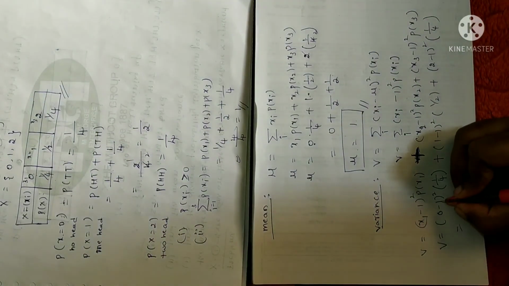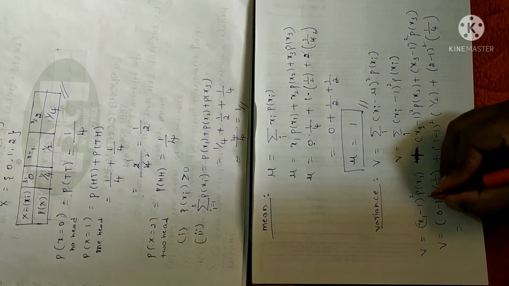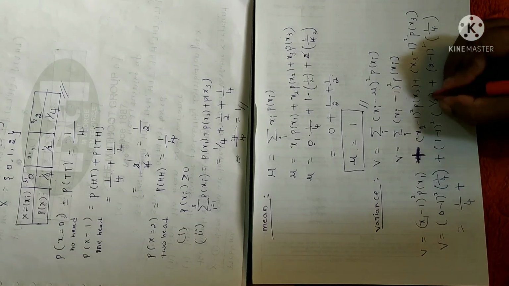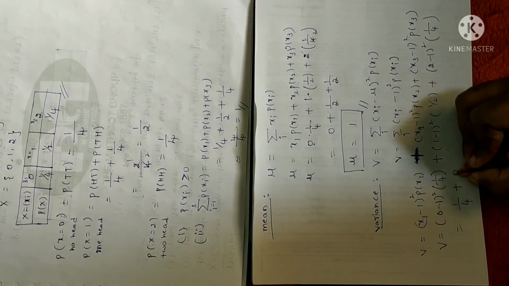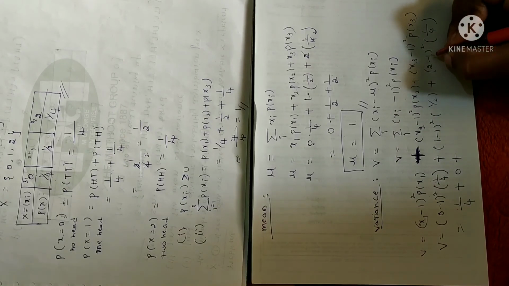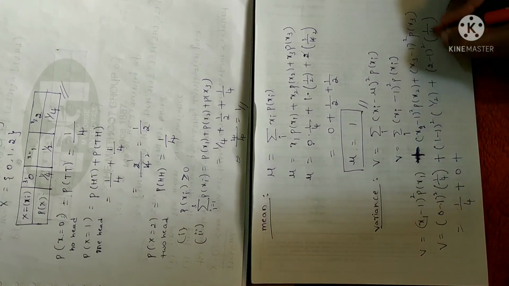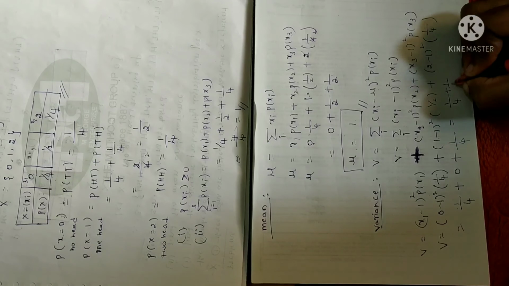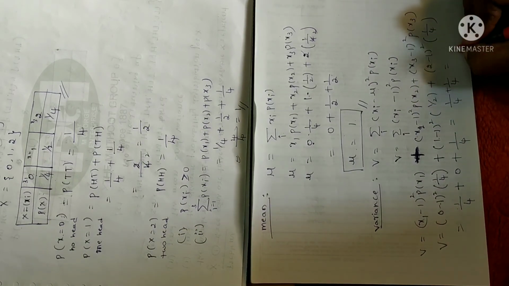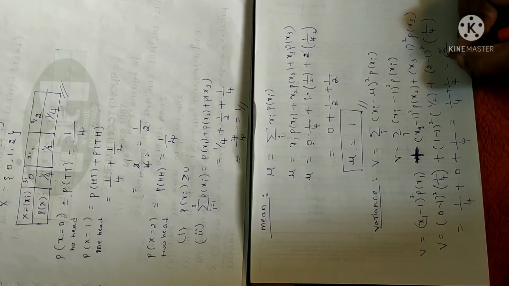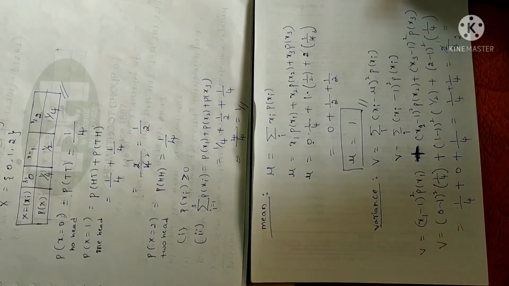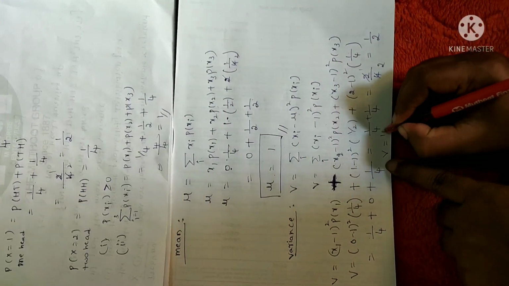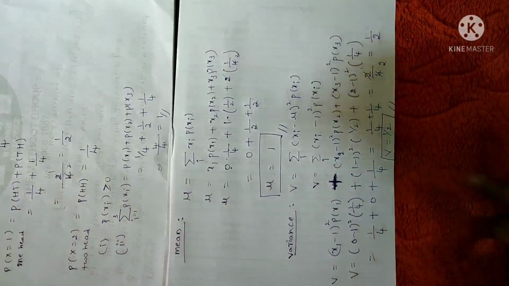Now let me simplify. 0 minus 1 is minus 1, so minus 1 squared is 1. 1 into 1 by 4 is 1 by 4 only. Plus 1 minus 1 is 0, so 0 into anything will be 0. This term will not be there. 2 minus 1 is 1, 1 squared is 1, and 1 into 1 by 4 is again 1 by 4. As you are science students, it may not be difficult for you to simplify directly. Anyhow, I'll write the steps. 1 by 4 plus 1 by 4, take 4 as the LCM. In the numerator you will get 1 plus 1, which is 2. 2 ones are 2, 2 twos are. So the required variance here is 1 by 2. Clear? Variance V is equal to 1 by 2.